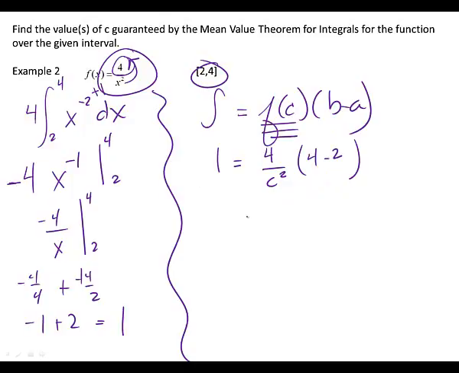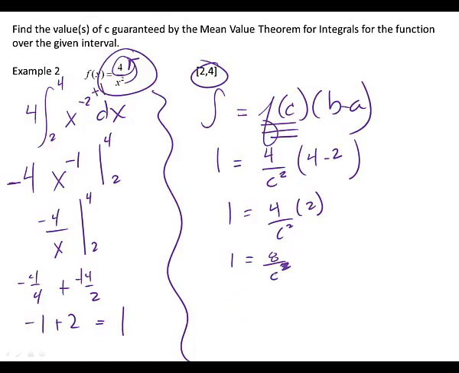Okay. Let's see. What is 4 minus 2? 2. So I've got 4 over c squared times 2. What's 4 times 2? 8. Could I divide that over? Sure, but that's going to give me a fraction, right? So in this case, it's better to probably leave the 8. Oh, I don't know why I turned my squared into a cubed. Don't do that. It's squared.